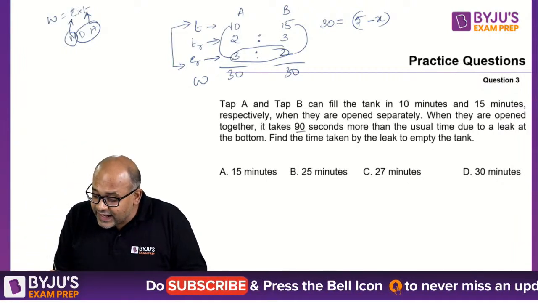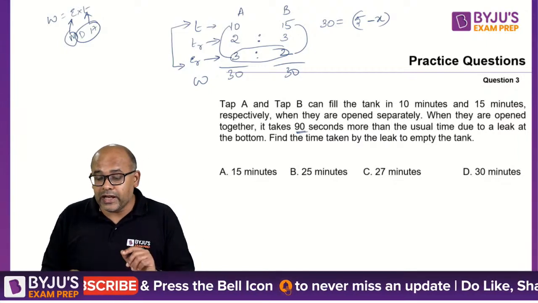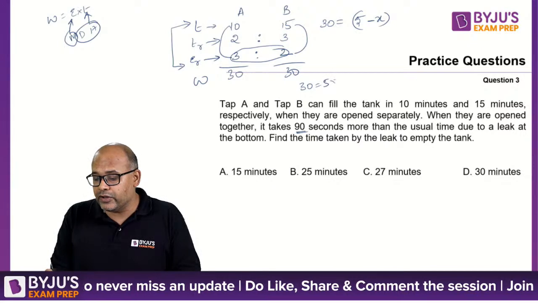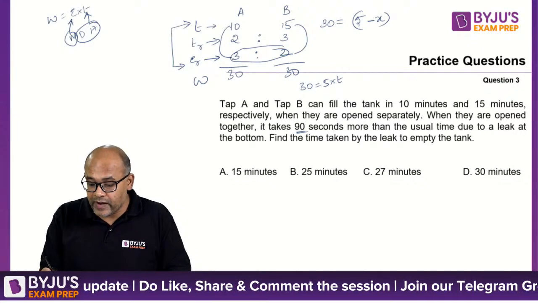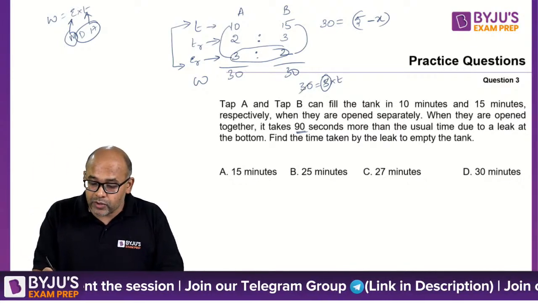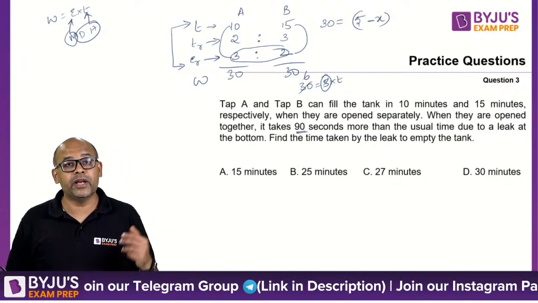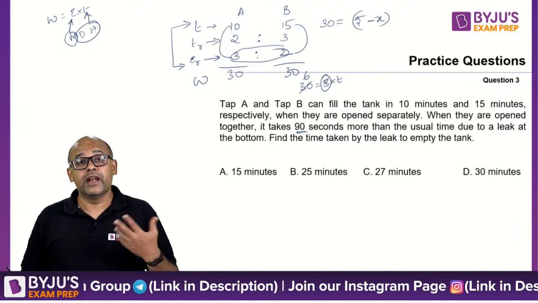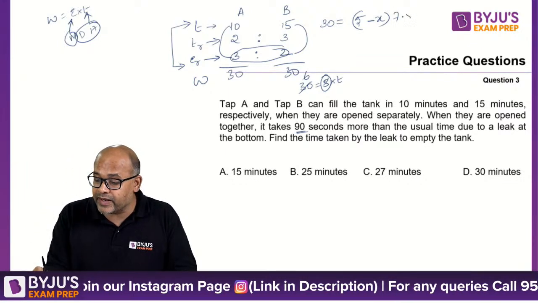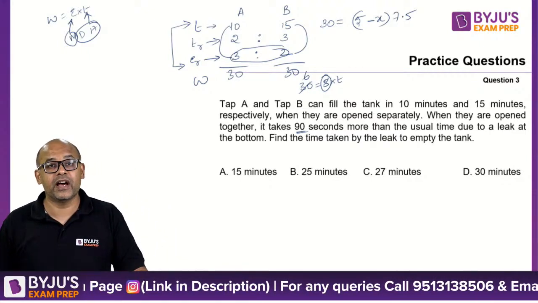And it takes 90 seconds more. So normally how should they take? Normally when there is no leak, it should be 30 equal to 5 into time. Because why am I getting 5? Because 3 plus 2 is 5 when there is no leak. So my time taken should be 6 minutes. Now I am taking 90 seconds extra, which means I am taking 7.5 minutes.